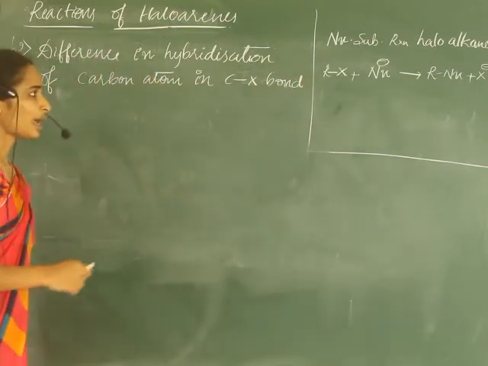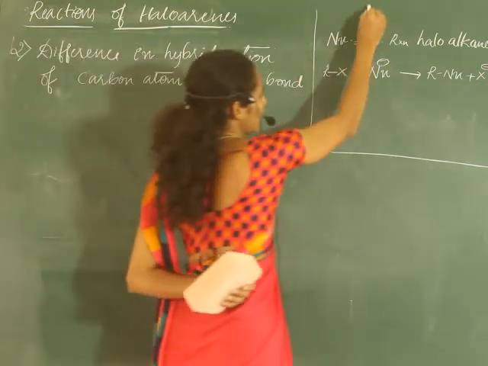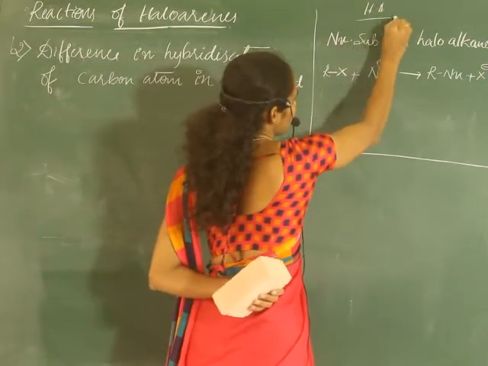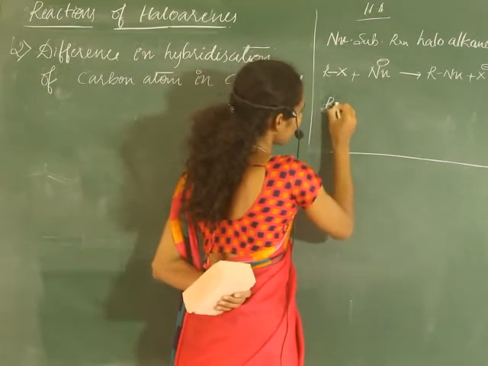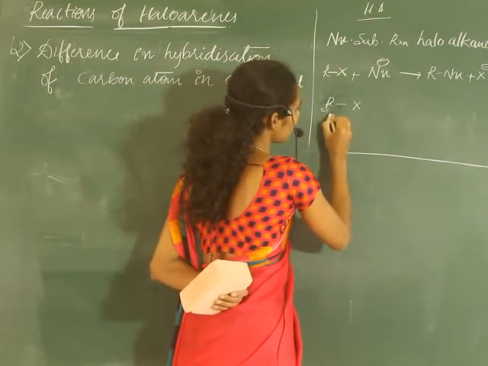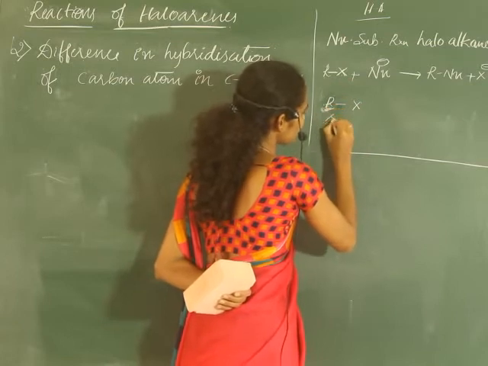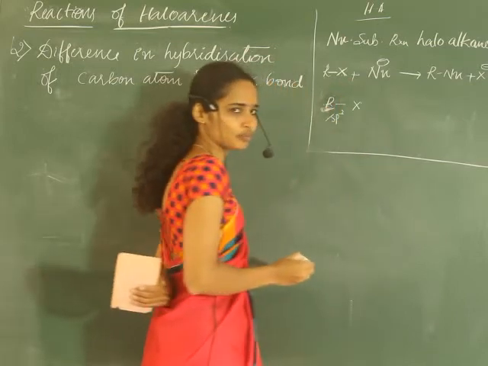As we discussed, in haloalkanes the carbon atom of the C-X bond is sp3 hybridized.